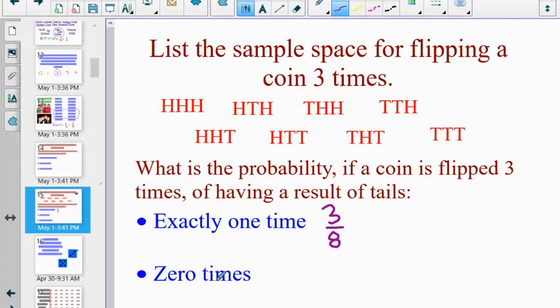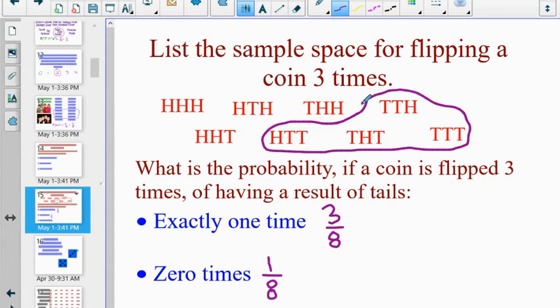Probability of tails coming up 0 times, well, that's only 1 possibility. 1 out of the 8. And having at least 2 tails, let's see, I can circle these now since I'm at the end of the problem. These 4 possibilities have at least 2 tails. 2 tails or more than 2 tails.